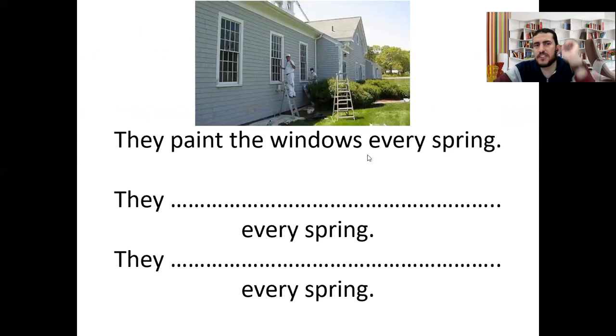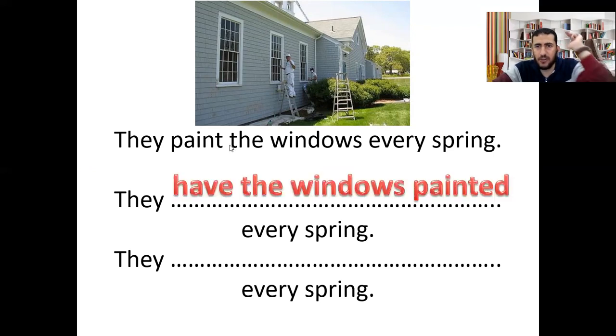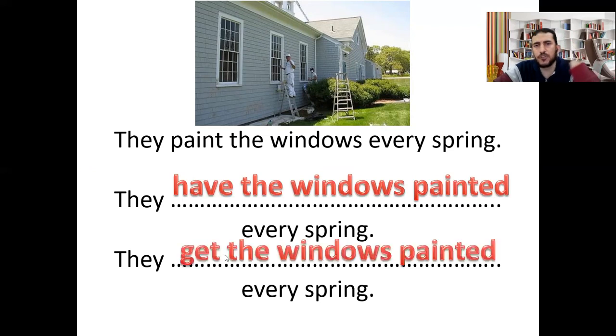They paint the windows every spring. Paint, this is the verb in present simple. So we use have in present simple. So it will be they have the windows, the object, and then the verb paint in the past participle, they have the windows painted every spring. Another way, they get the windows painted. We remove have and put get, they are the same. They get the windows painted every spring.